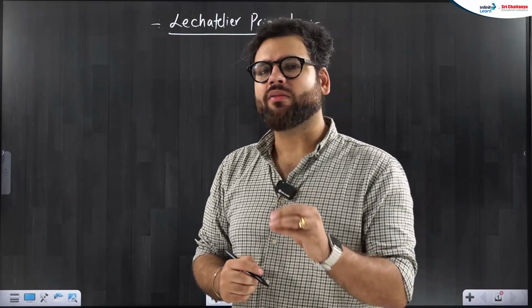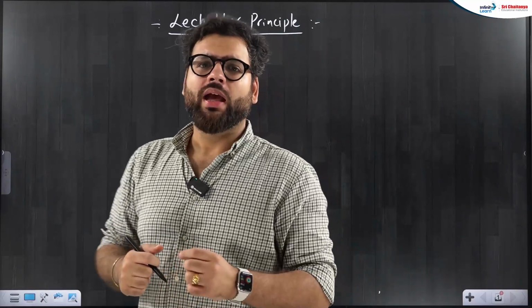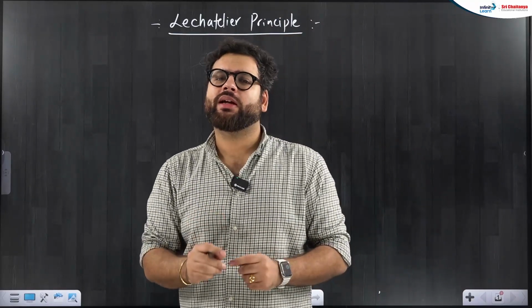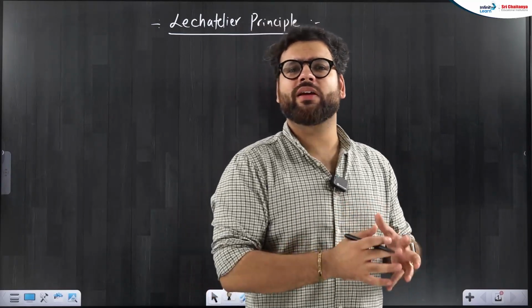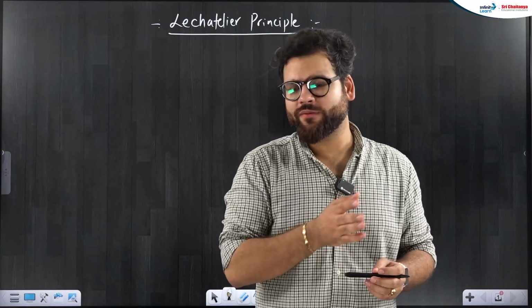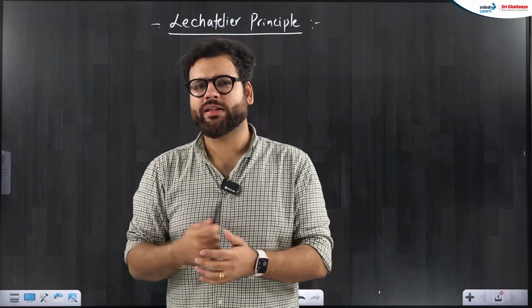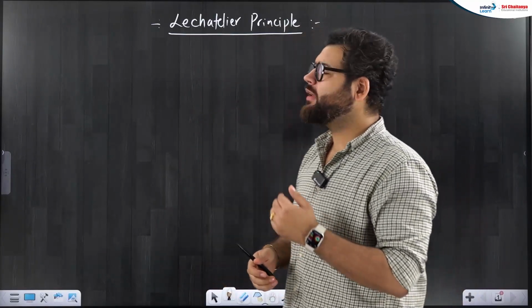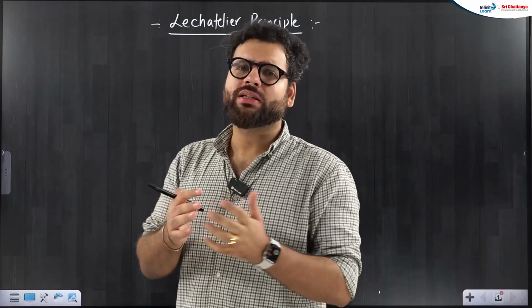So what is Le Chatelier's principle? Whenever a reaction is at equilibrium and any stress is applied on it, the equilibrium gets disturbed. And in order to re-achieve the equilibrium, the reaction shifts in one of the directions, either forward or backward, in order to minimize the applied stress. We will quickly look at how questions can be asked from this principle and what stresses you can apply.